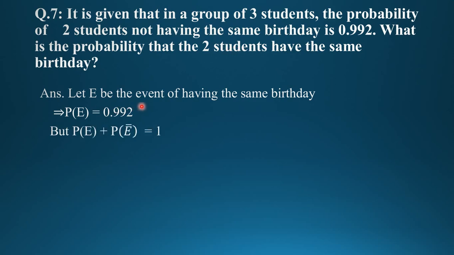Again, we have to find the probability of not happening of E. So let E be the event of not having the same birthday. That means P of E is equal to 0.992. It is already given, and we know that P of E plus P of E bar, which is P of not E, is equal to 1. Hence, P of E bar is equal to 1 minus P of E. Therefore, 1 minus 0.992. After simple subtraction, we get the probability of not E as 0.008. Therefore, the probability that 2 students have the same birthday is 0.008.